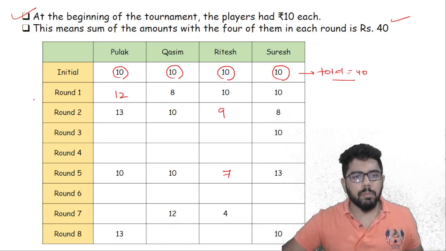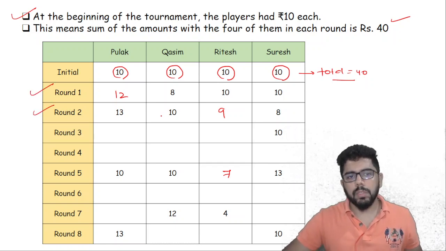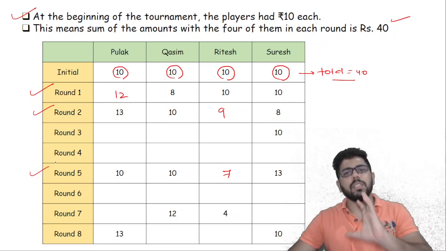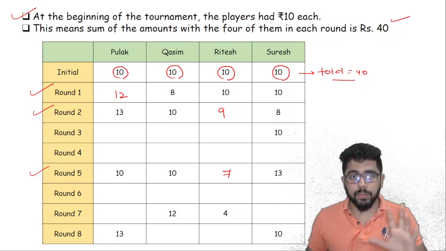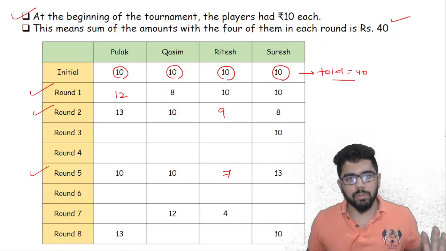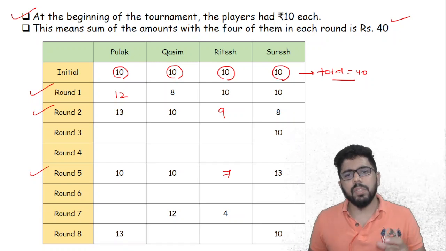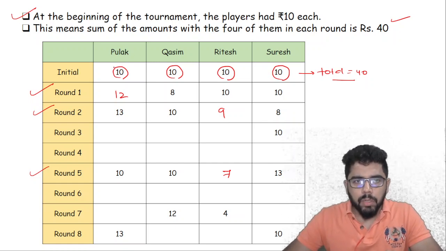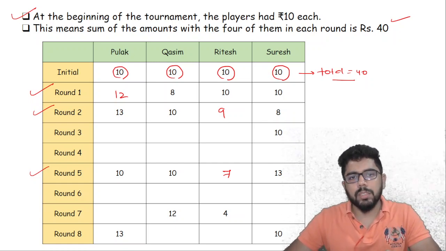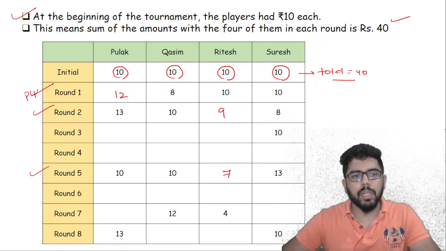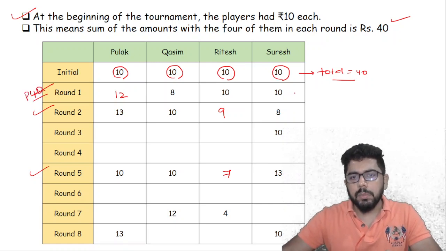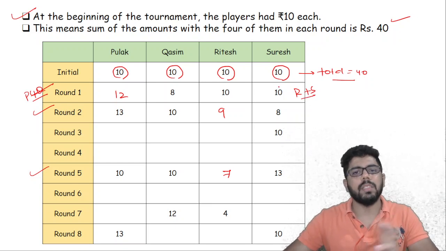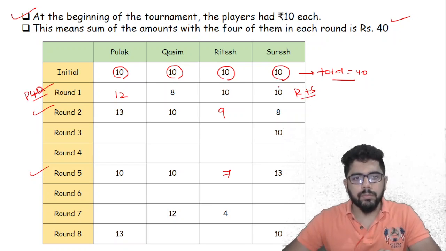So round 1 we completely know, round 2 also we completely know, round 5 also we completely know. So with just this much, out of 8 rounds we have figured out the scores for 3 rounds. Now can we figure out who played each other? Look at that. Initially everyone had 10. Pulak's amount increases by 2, Kasim loses 2. That means definitely Pulak and Kasim played in round 1. That means Ritesh and Suresh were paired in round 1 also, but they did not place any bet. But they were a pair.